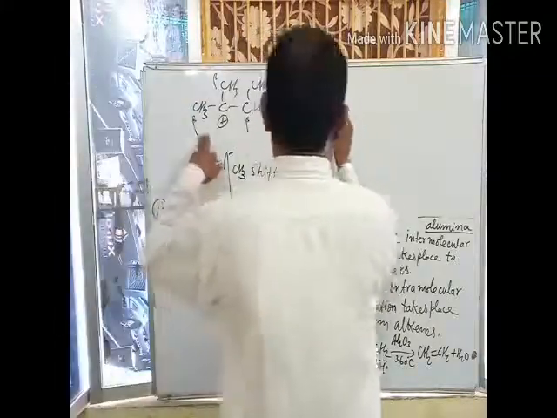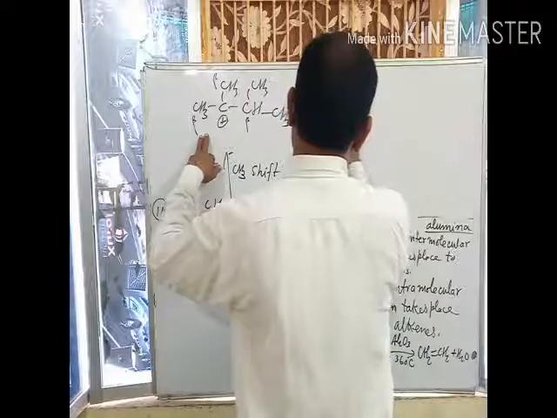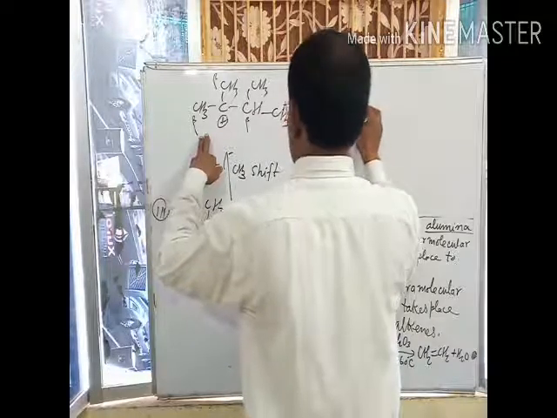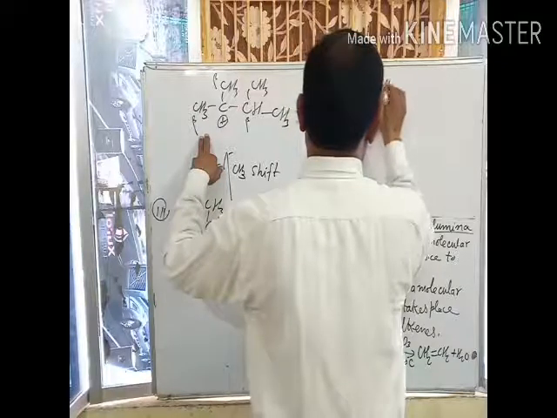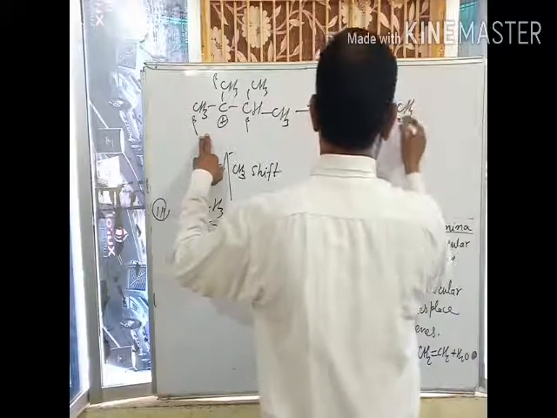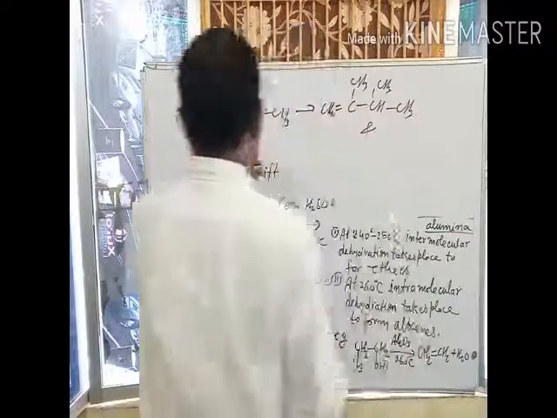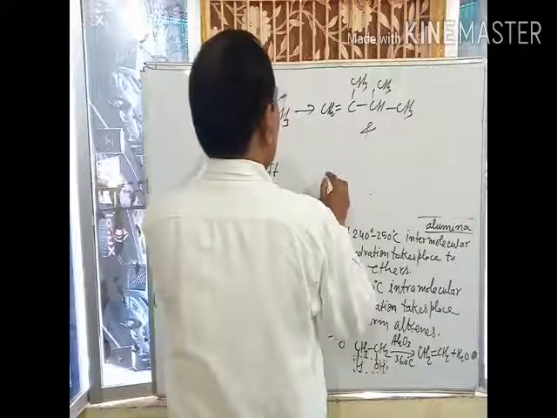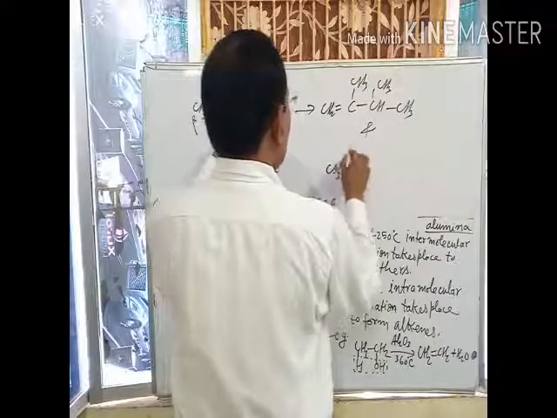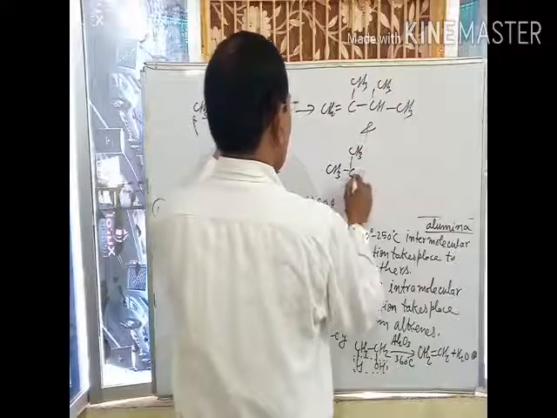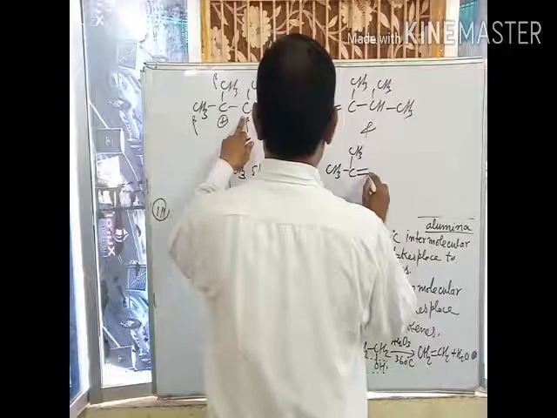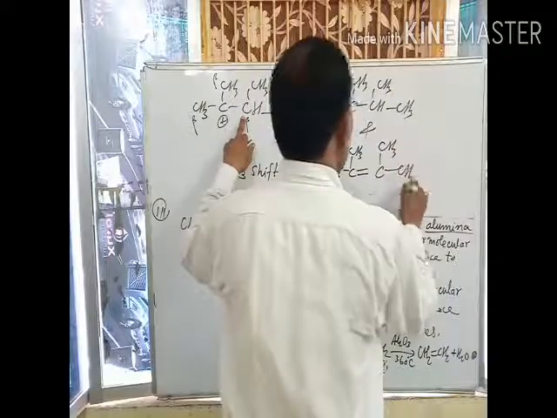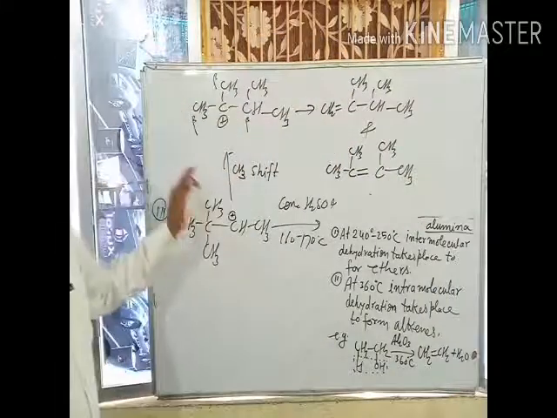In this case, CH2 double bond C CH3, CH, CH3, CH3 is formed, and when hydrogen elimination takes place from this beta carbon, we get CH3, CH3, double bond, CH3, CH3. Two types of alkenes are formed.